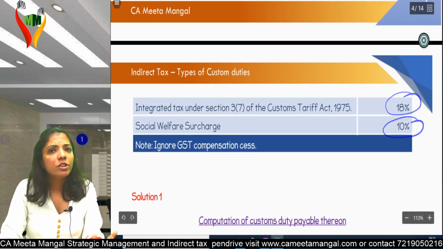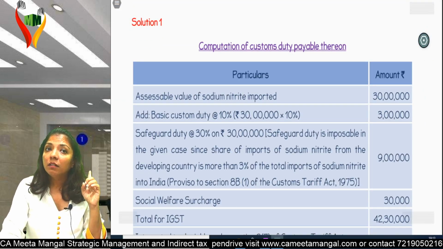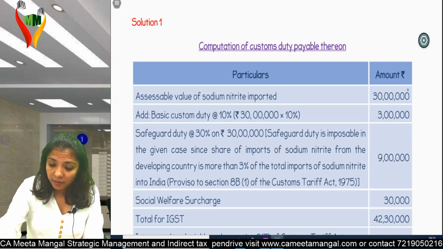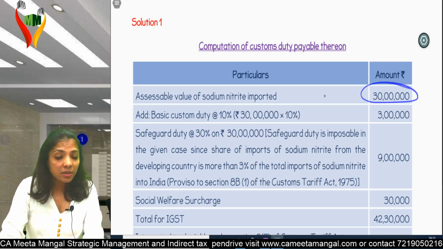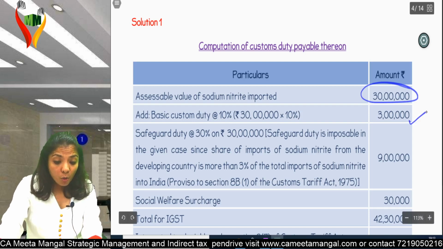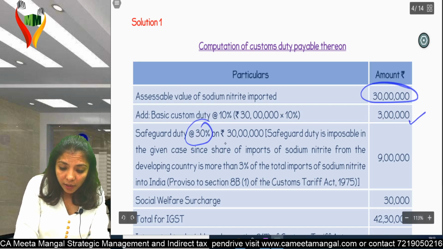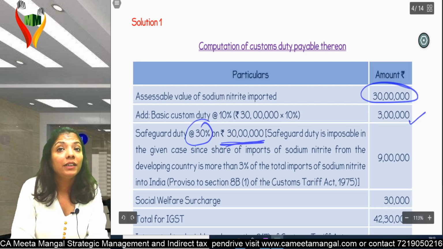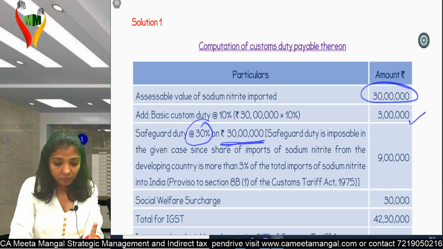And no GST compensation cess. Please see the order. 30 lakhs is my assessable value. On that, 10% BCD comes to 3 lakhs. Now, most important, safeguard duty of 30% is on 30 lakhs, the assessable value.